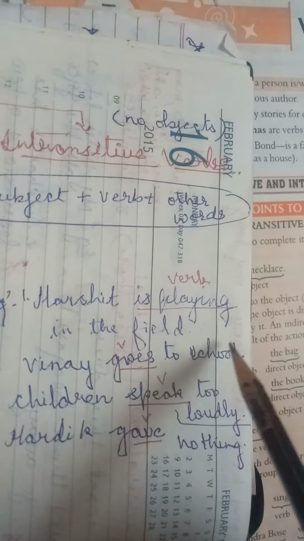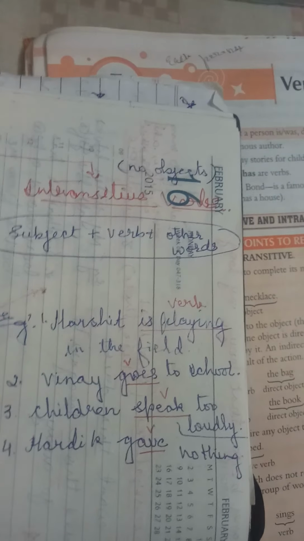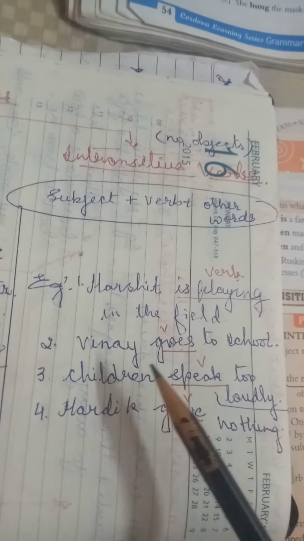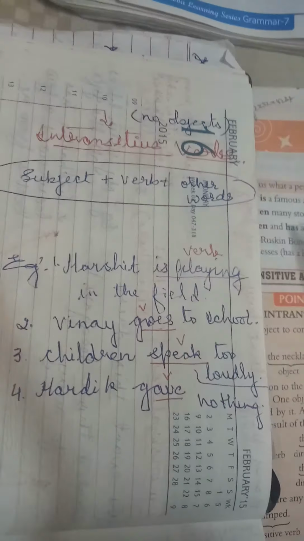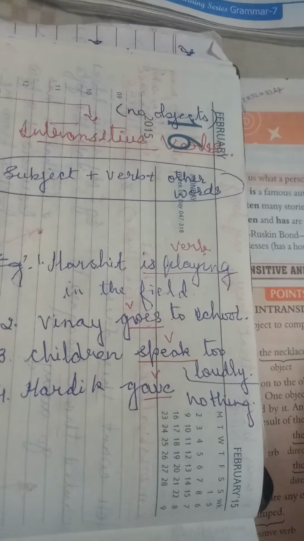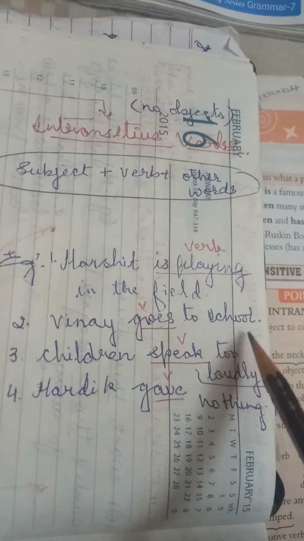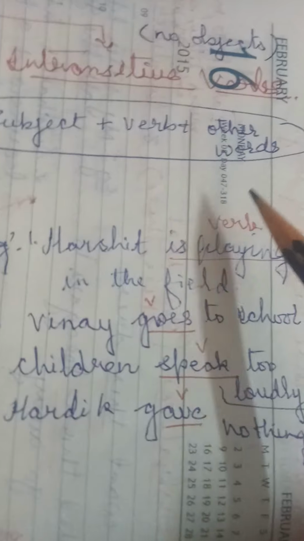Vinay goes to school. If you frame your sentence, what is Vinay doing in the school, or where does he go? So he goes to the school, but here we don't have the object.